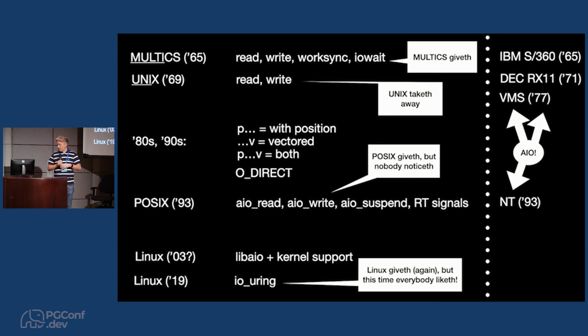Through the 80s and 90s, the systems that derived from that early Unix pretty much stuck with the basic synchronous read and write functions. You call read; when it returns control, the read is finished. Maybe it came from the cache, maybe it came from disk and you had to wait, but you can't even tell. Throughout the 80s and 90s, a few small additions were made to those functions: the P variants, so that you can specify the position in the file you want to read from, and the vectored variant, where you can read a chunk of data and scatter it into several different places in memory at the same time. But those are pretty small changes.